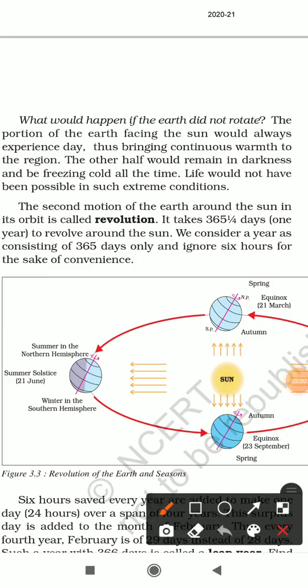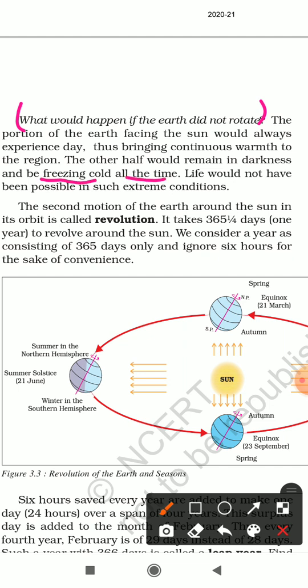Now, a question arises. What will happen if earth did not rotate? If such a situation occurs, the portion of the earth facing the sun would always receive the light and will always experience day, thus bringing continuous warmth and heat to that particular region, while the other half will remain away from the sun and will be in complete darkness, and it will be very freezing cold all the time.